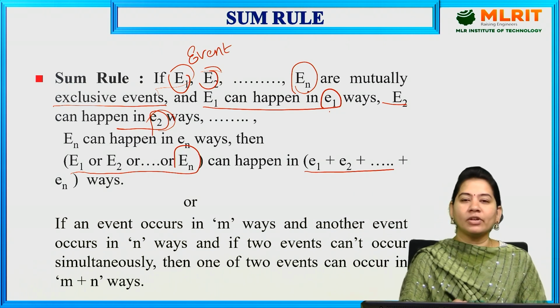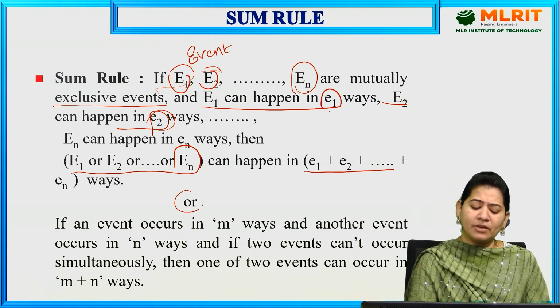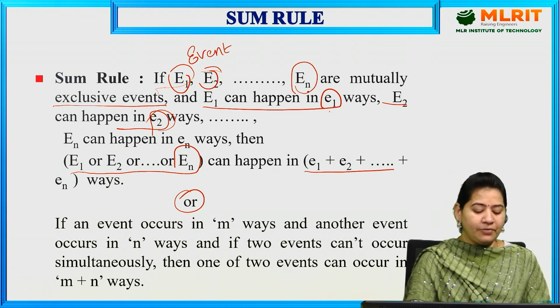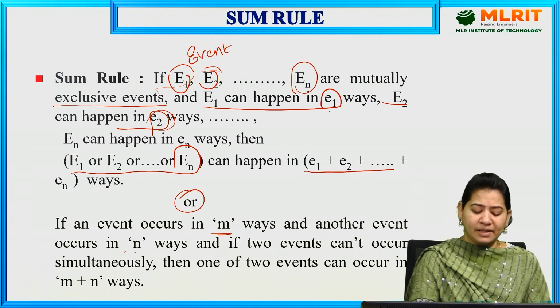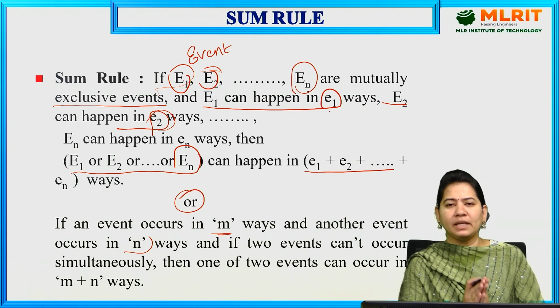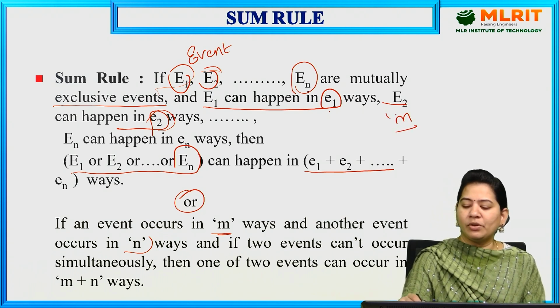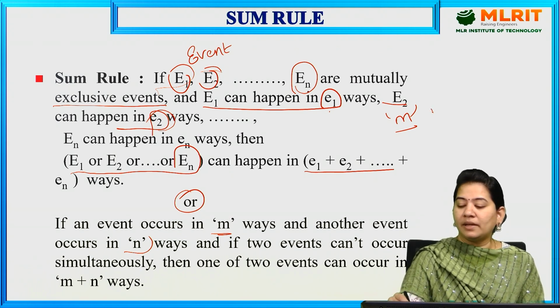If we take one example, then only we can understand here. So let us suppose we have another definition to understand this, the definition of the sum rule. If an event occurs in m ways and another event is occurring in n ways. Let us suppose one particular event is happening in m ways, and another particular event can happen in n ways.